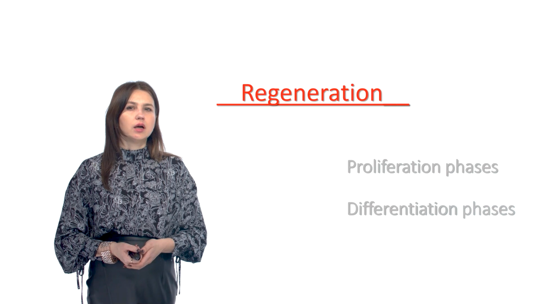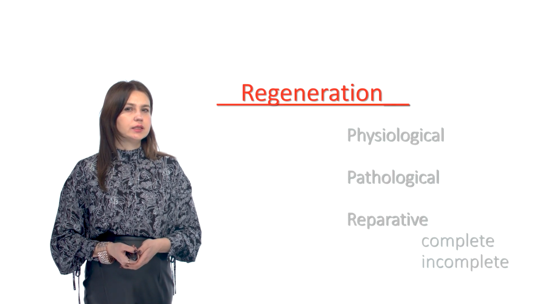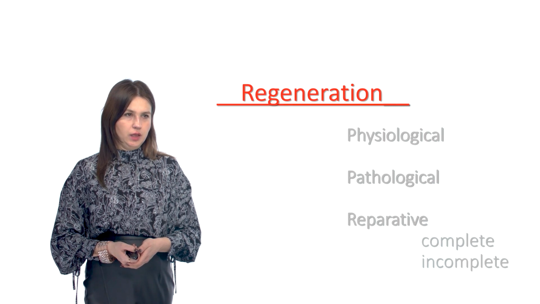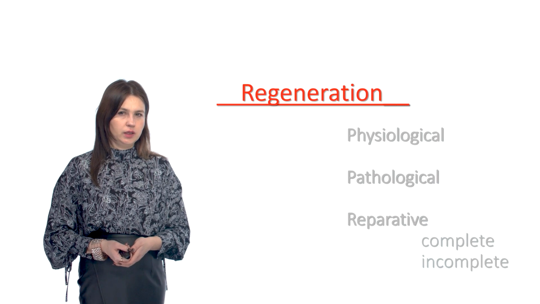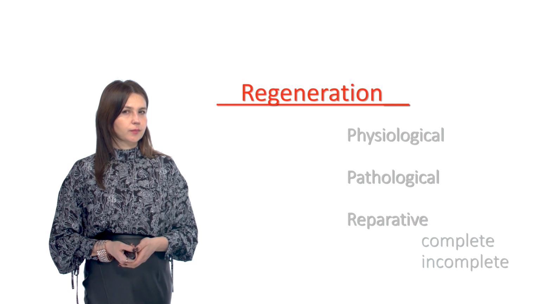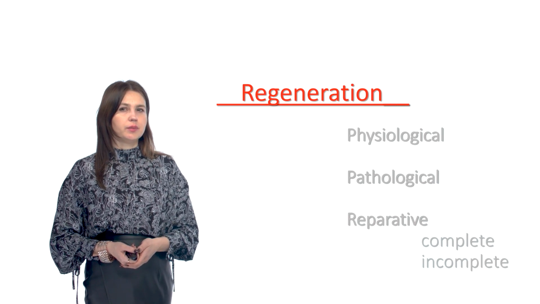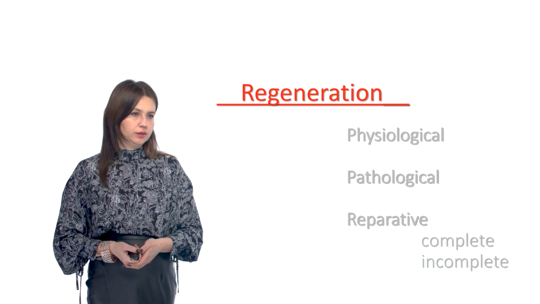There is structural and functional specialization. There are three types of regeneration: physiological, pathological, and reparative. Reparative may be complete reparative regeneration or incomplete reparative regeneration.